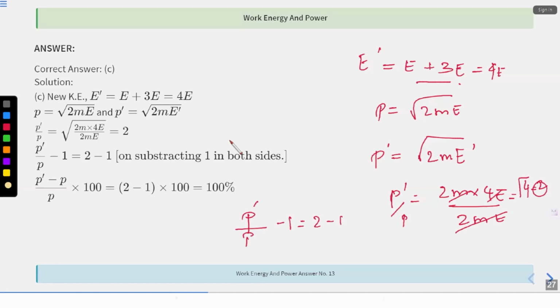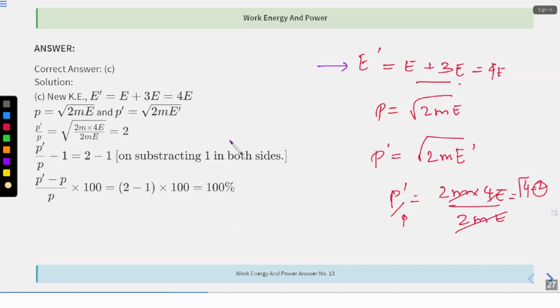Just subtracting on both the sides. So P dash minus P upon P is equal to, okay, into 100. What I'm doing over here, I hope everything is clear until here. Okay, wait just a second.